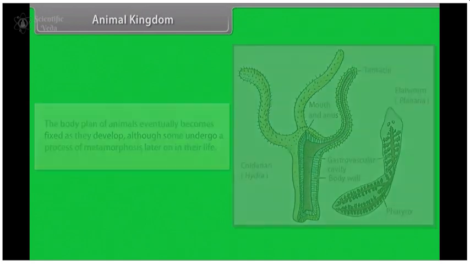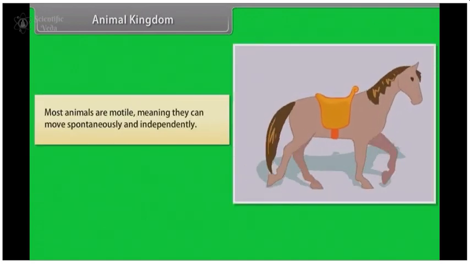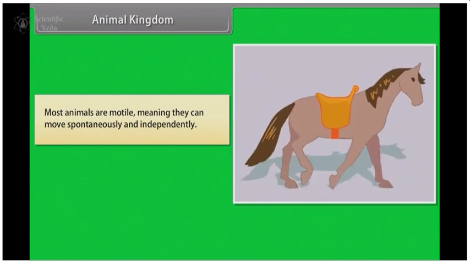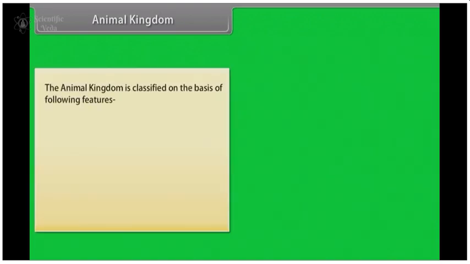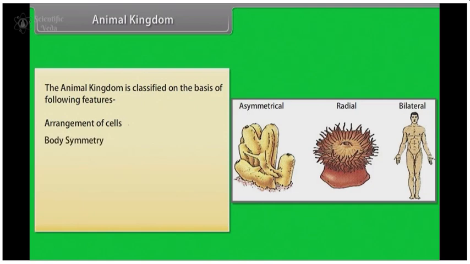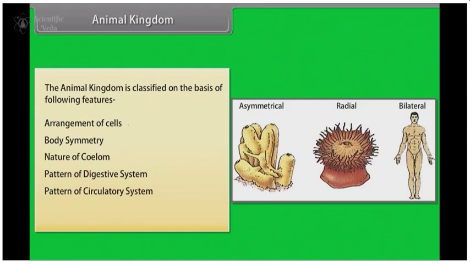on in their life. Most animals are motile, meaning they can move spontaneously and independently. All animals are also heterotrophs, meaning they must ingest other organisms for sustenance. The animal kingdom is classified on the basis of the following features: arrangement of cells, body symmetry, nature of coelom, pattern of digestive system, pattern of circulatory system, pattern of reproductive system.